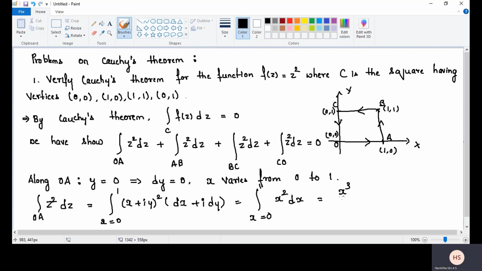Integration of x square is x cube divided by 3, limit from 0 to 1. That is equal to 1 by 3. This is the first curve.